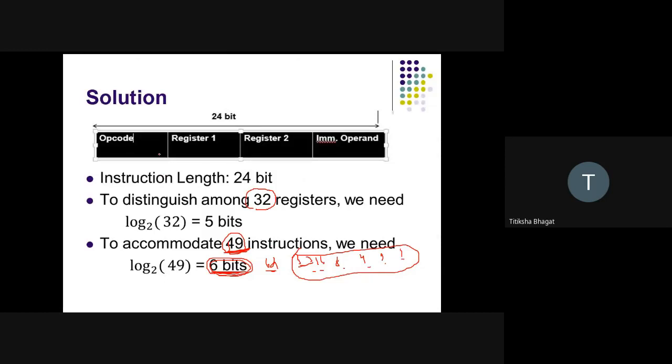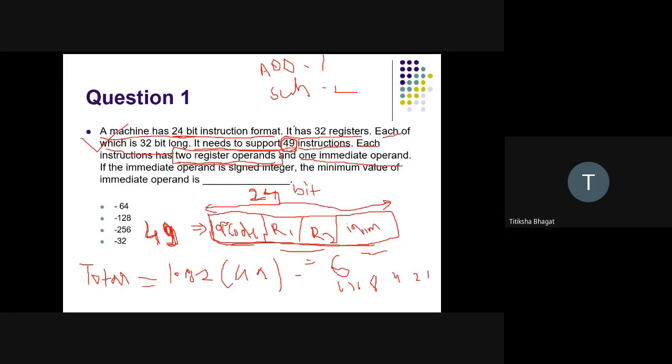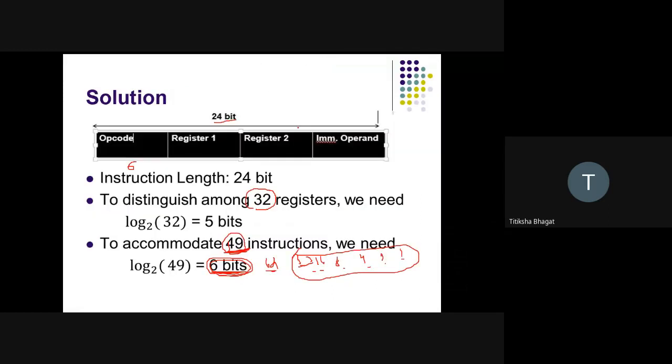So we have come to the conclusion that the opcode will need 6 bits in total, and we have a total of how many bits? A 24-bit instruction. Now again, we know that in the question it is given that there are a total of 32 registers. If we know the total number of registers, how many bits will be needed? I can calculate it by using log 2 of 32.